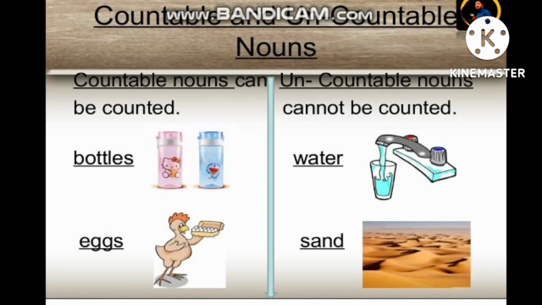Countable and uncountable nouns. Countable nouns can be counted. Uncountable nouns cannot be counted. Bottles are countable nouns. Eggs are also countable nouns. Water is countless. Sand: these are uncountable nouns.